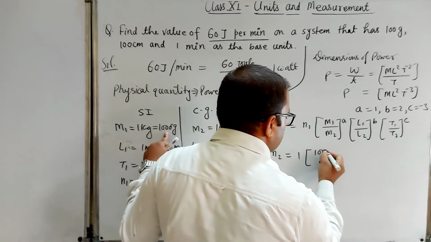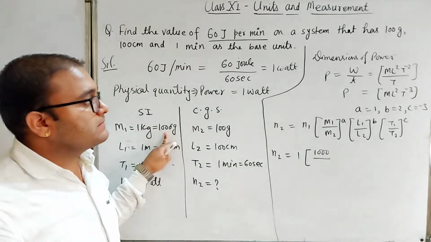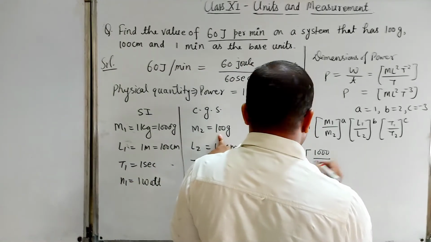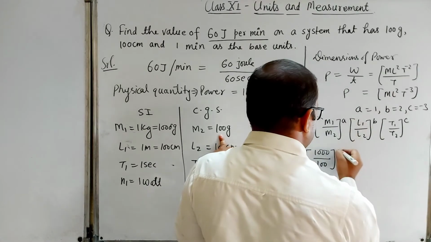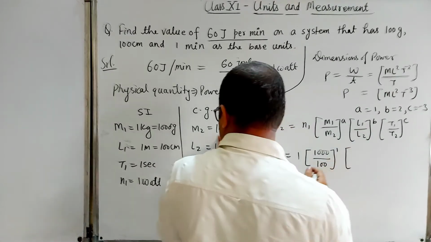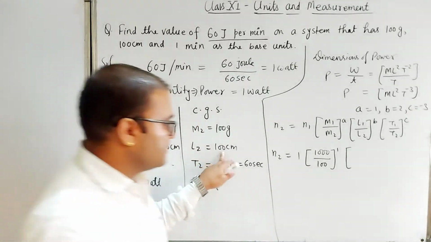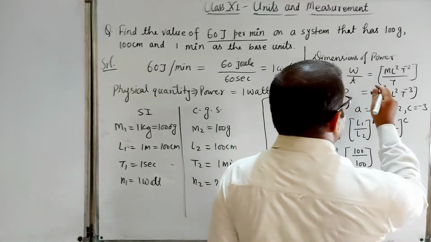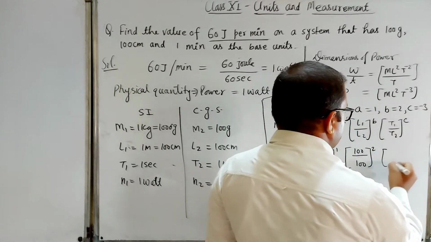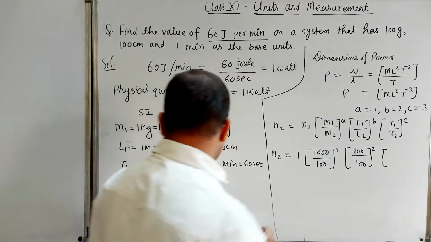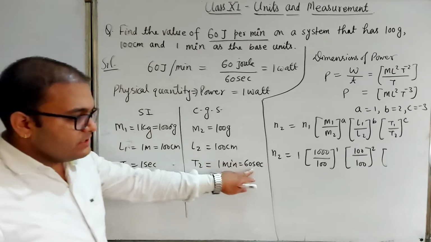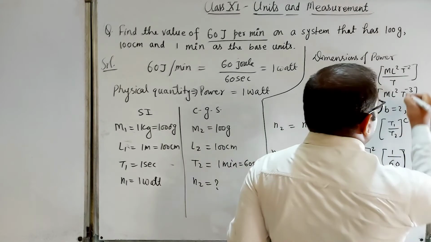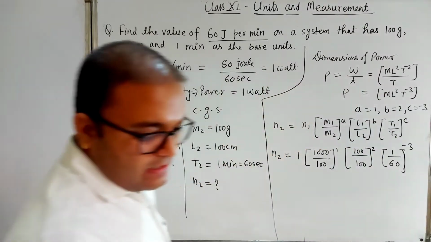In place of M2, we have given some fixed values, so M2 will be 100. So 1000 upon 100 to the power A, and the value of A is 1. L1 is here 100 and L2 is also 100, so 100 upon 100 to the power B, where B is 2. And T1 is here 1 second, and T2 is 60. So 1 upon 60 to the power C, where the value of C is minus 3.